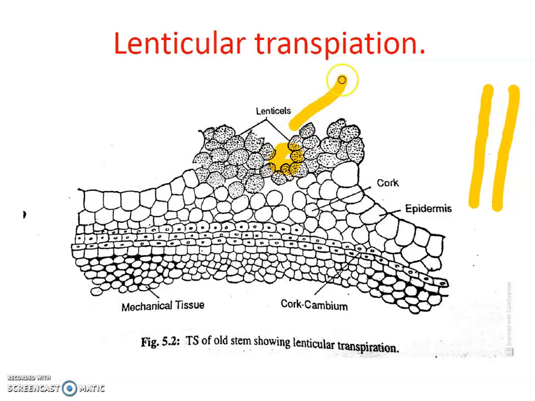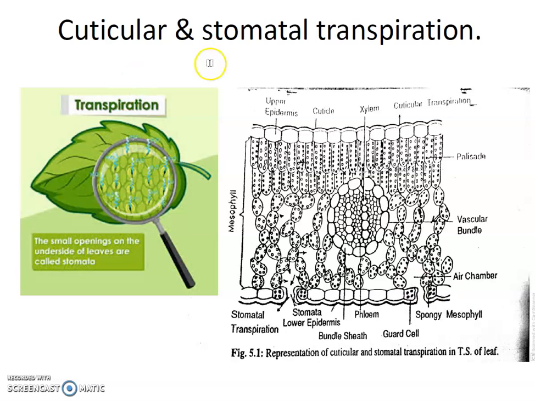From those pores, suppose water is lost, then this process is called lenticular transpiration. It is present on the old stem, old tree, old plant. Old plants show lenticular transpiration, and cuticular transpiration in the plants. These are the sections.